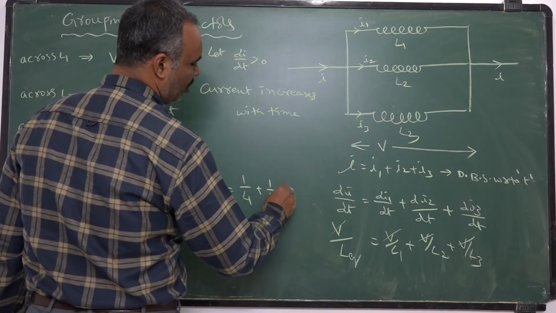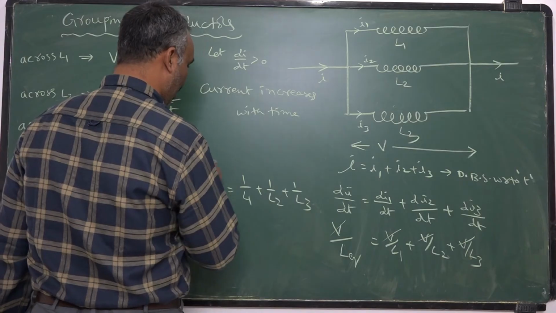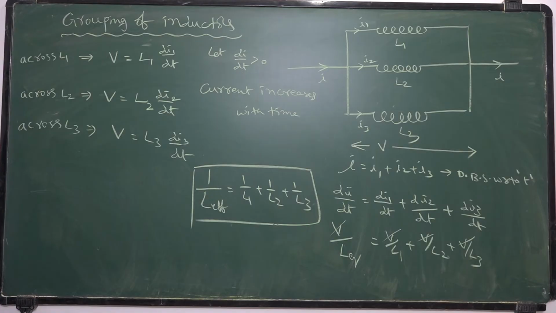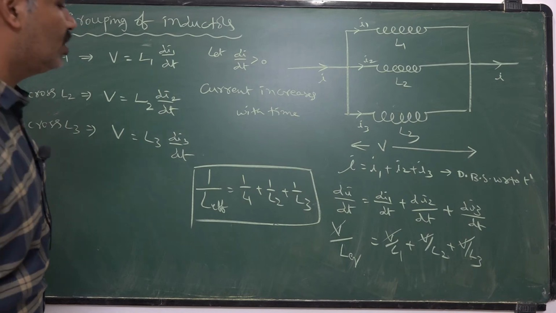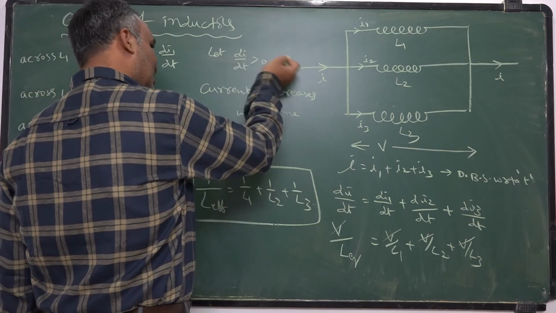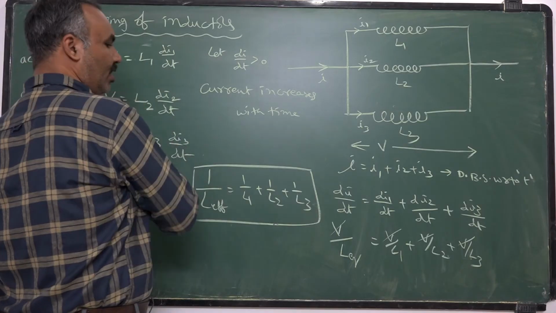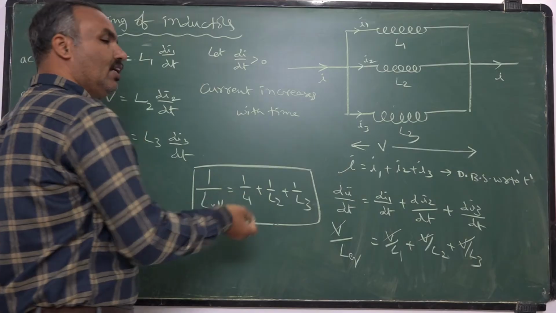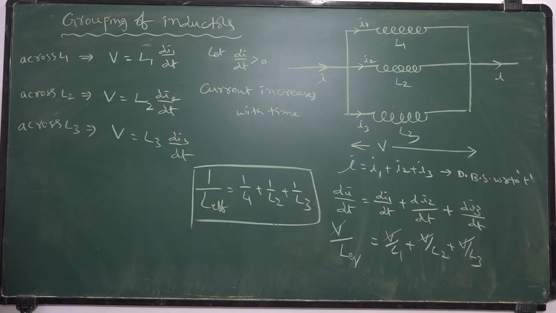plus 1 by L2 plus 1 by L3. This is the effective inductance of the combination of inductors in parallel grouping. In series grouping, L effective is given by L1 plus L2 plus L3. In parallel grouping, 1 by L effective is equal to 1 by L1 plus 1 by L2 plus 1 by L3. Even if current is decreasing with time, you will get a minus sign here, and again the minus sign will get cancelled. Whether current is increasing or decreasing, the effective inductance of the combination will be given by this formula. I hope everybody followed this. Thank you.